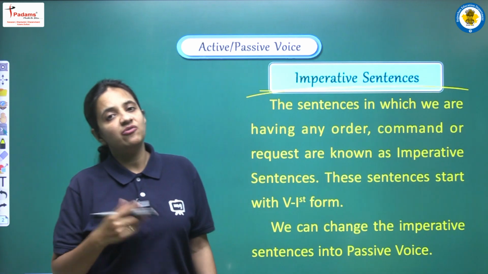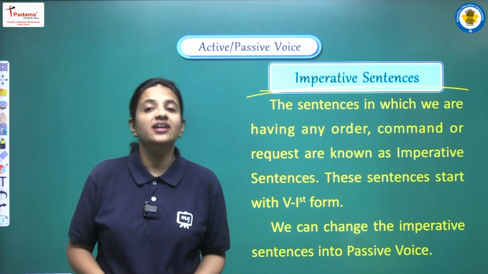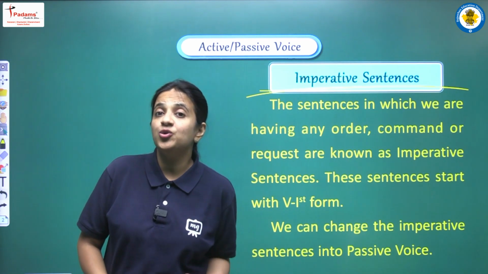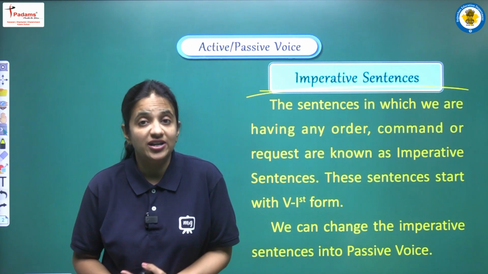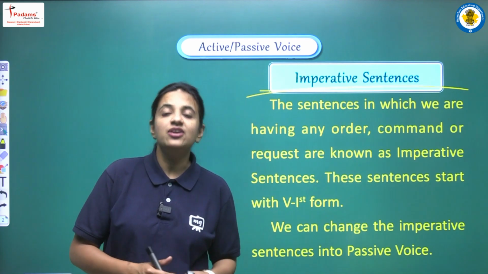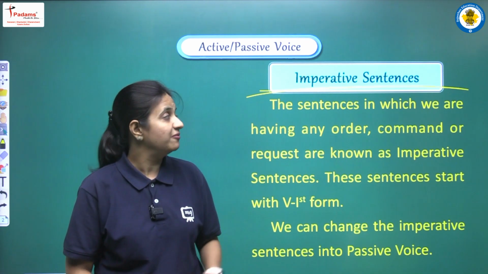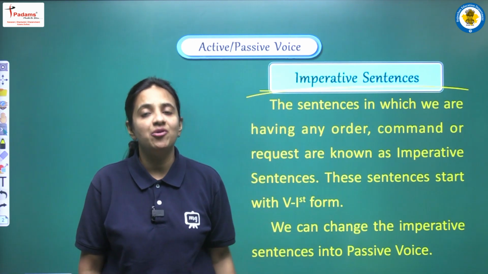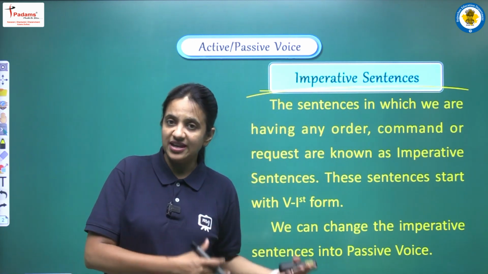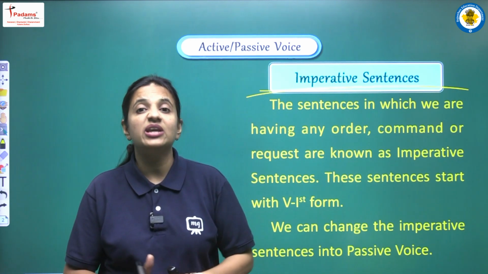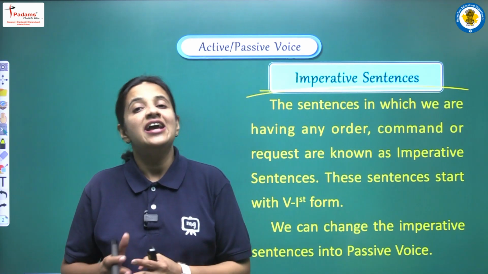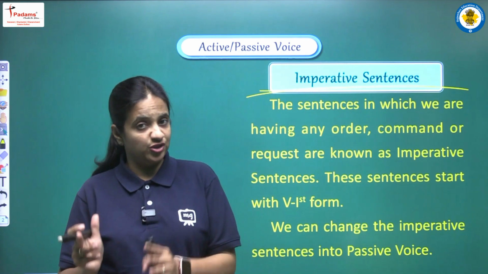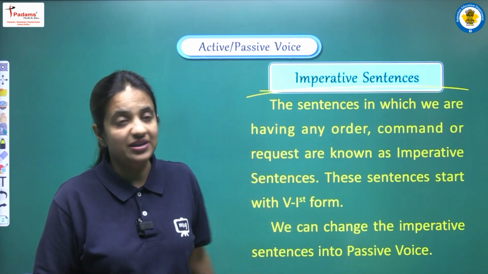So अगर हम active voice को passive voice में convert कर रहे हैं, so previous video में भी हमने काफ़ी examples देखे थे, जिसमें sentence negative भी थे, जिसमें sentence interrogative भी थे. So now similarly one more type of sentence we are having, that is known as imperative sentence. So first of all we have to understand what imperative sentence means. imperative sentence जो होते हैं वो किस तरह के sentence होते हैं, हम कैसे पहचानेंगे कि ये sentence imperative sentence है. So for that let's read what we are having here.